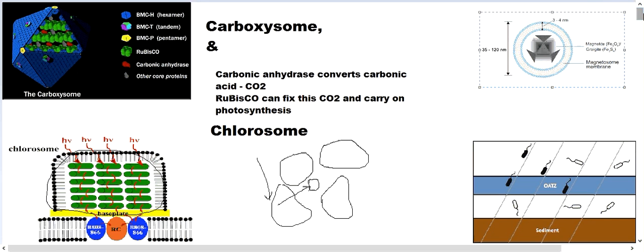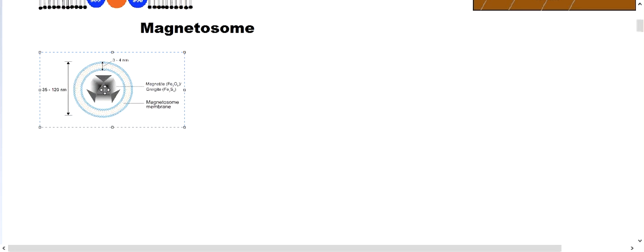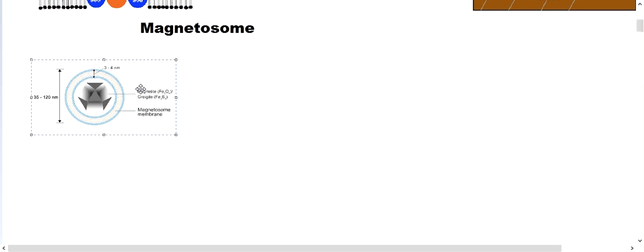Now the chlorosome and the carboxysome were surrounded by protein coverings. So the coverings were made by proteins, and as you know, bacteria are prokaryotic organisms and do not contain membrane bound organelles. But this magnetosome is one of the organelles, you can say, which is surrounded by a membrane, and that may be the evolution of the first membrane bound organelles in bacteria, and then more membrane bound organelles arise, double membrane bound organelles arise.